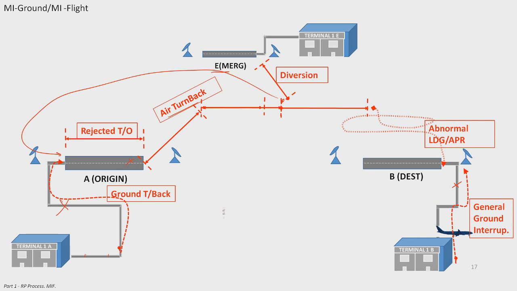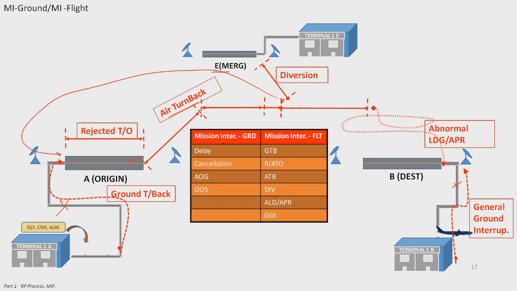Okay? Now let me summarize. I'm going to put here the table. Under mission interruption ground, we have delay, cancellation, AOG, technical out of service. Under mission interruption flight, we have ground turn back, rejected or aborted takeoff, air turn back, diversion, abnormal landing, abnormal approach, whatever happened and whenever happened, and general ground interruption.